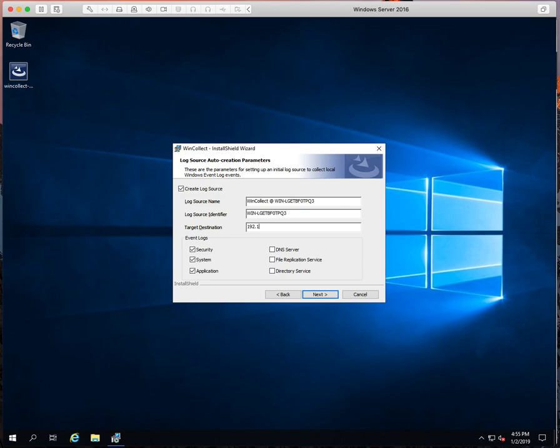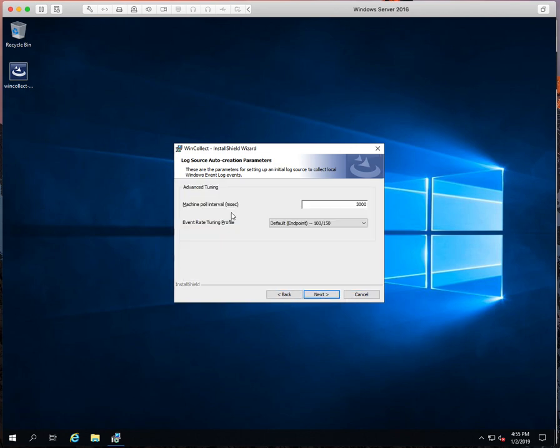And then we'll do the IP address of the QRadar box or the event collector that we're sending it to. Since it's community edition, everything runs on one appliance. So we're going to send that. Oh, whoops. I'm doing directory service because this is an AD controller, domain controller. So we're going to click next. These you can leave default typically. This we're going to leave default. We don't have enough EPS to actually handle this, but we're going to leave it there.